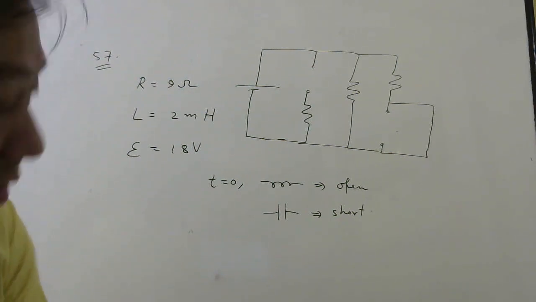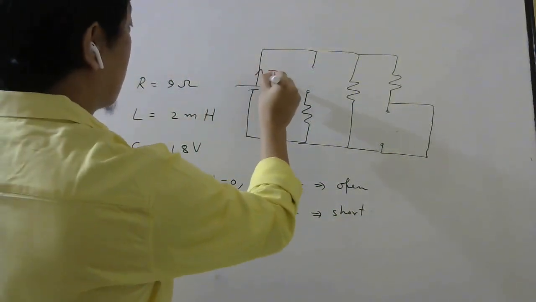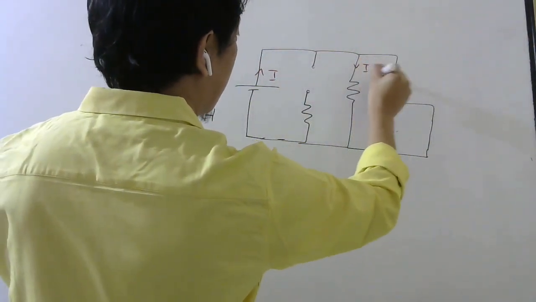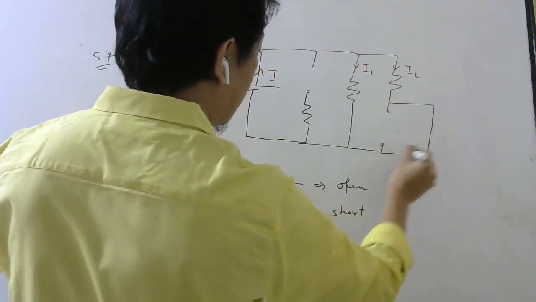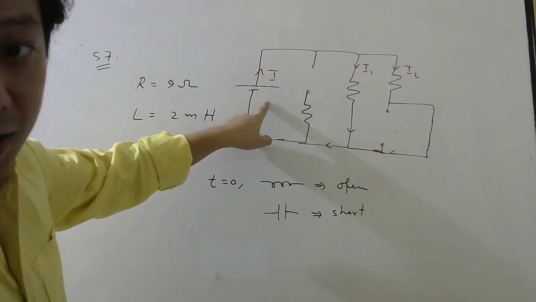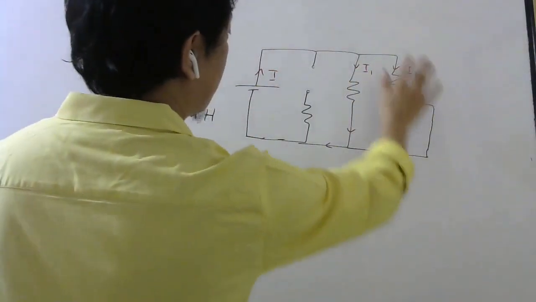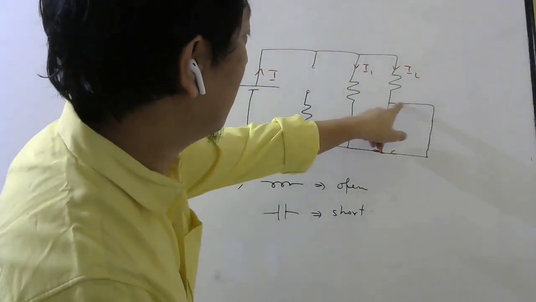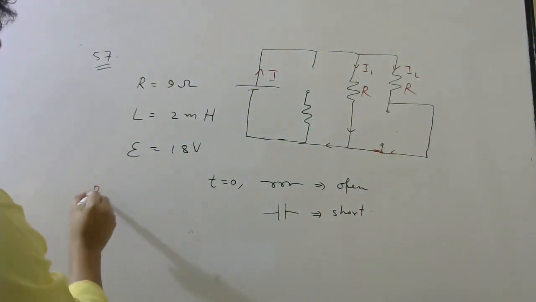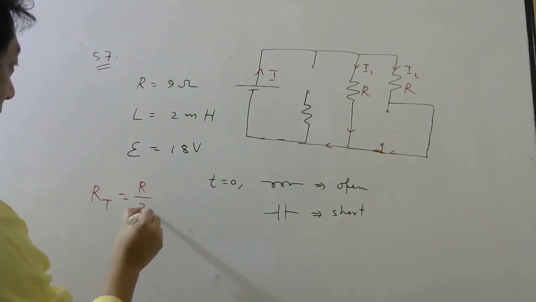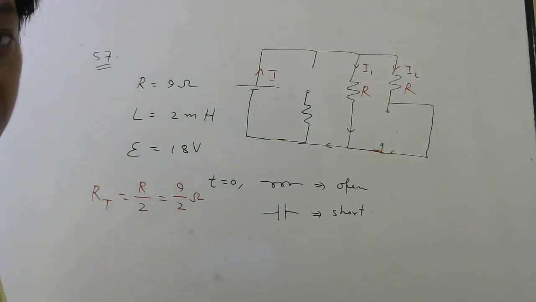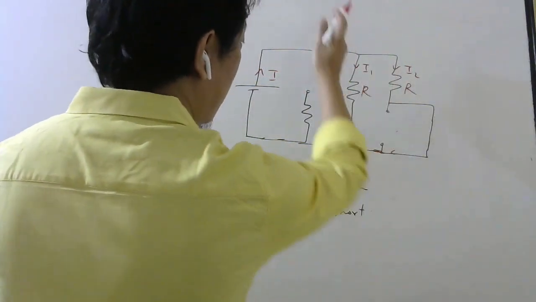So how will the current flow? Let us see. The current I that comes will not go here. It will come here and here, right? So it divides here and here, that will go here, and these two will add and come here. So to find the main current, what I will do is find the equivalent resistance. These two, R and R, are in parallel. So the total will be R by 2, so 9 by 2. That is your total resistance. So you can replace these two by one resistor.